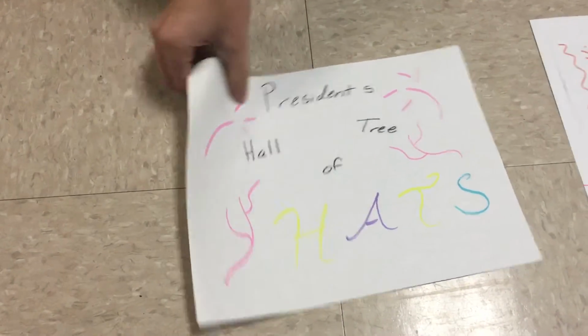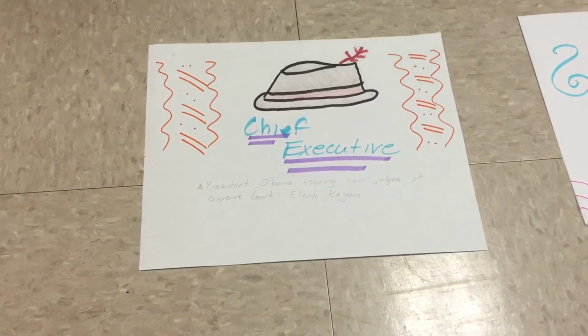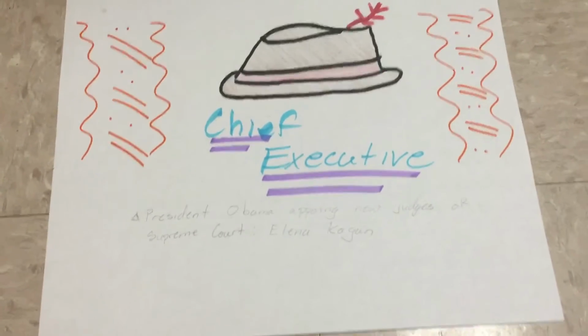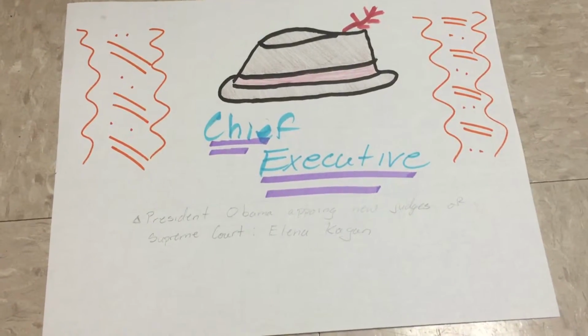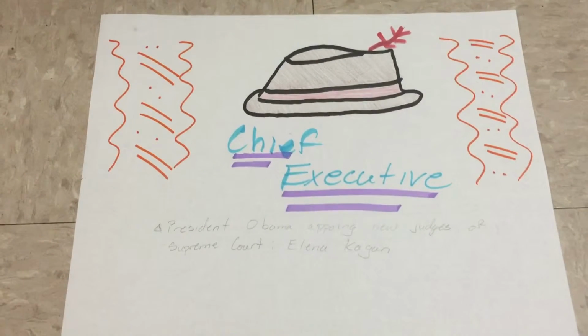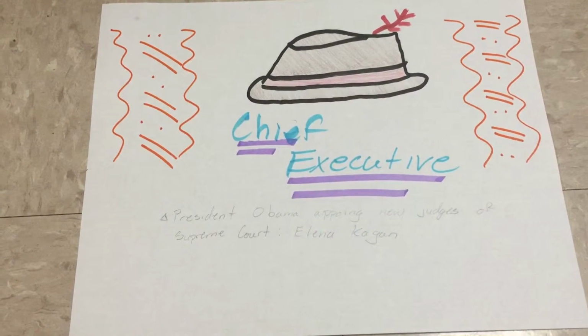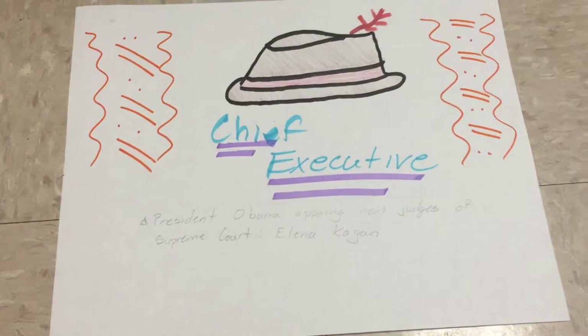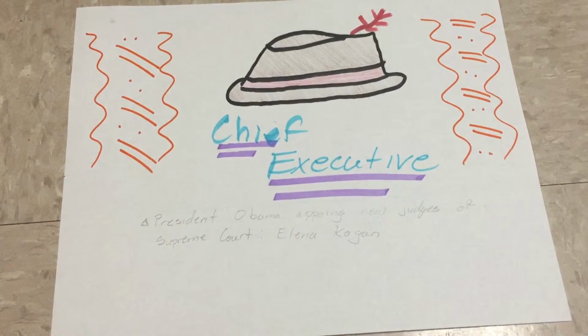So let's get going. The first hat is the chief executive hat, and that means that the president oversees all federal agencies, appointing directors, and creating policies to determine their goals for the country. An example of this would be, say, the president appointing a new judge of the Supreme Court, for instance, Elena Kagan in 2009.